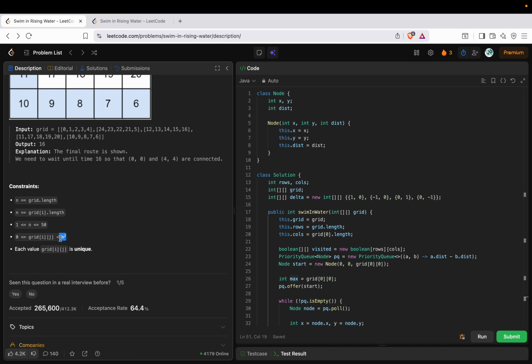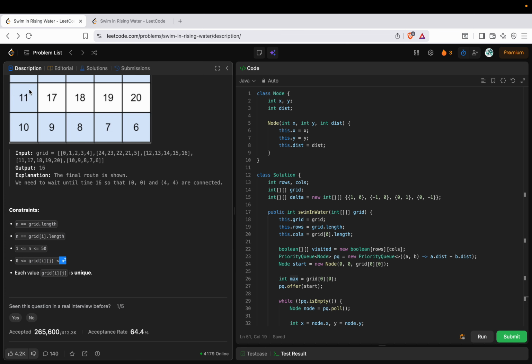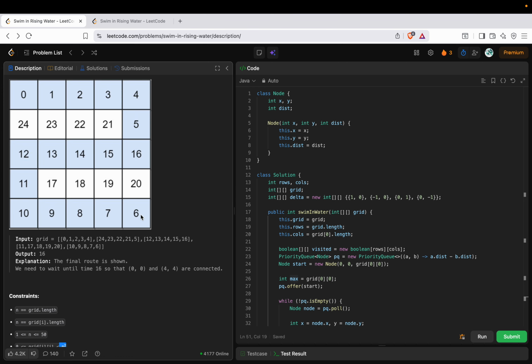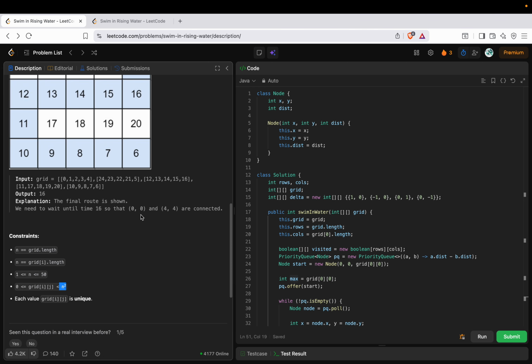So we know that in order to reach from the start cell to the end cell, my time range is that I have to wait between a time of 0 to n square. The maximum I have to wait is n square, this way all the cells will be filled, and the minimum time is basically 0.